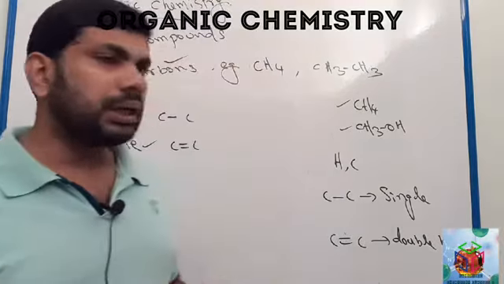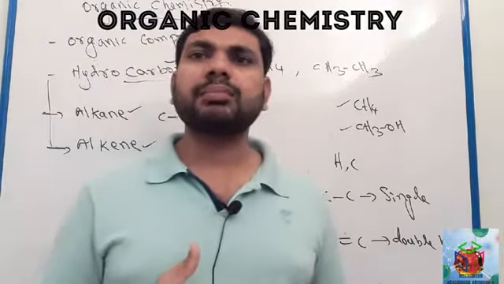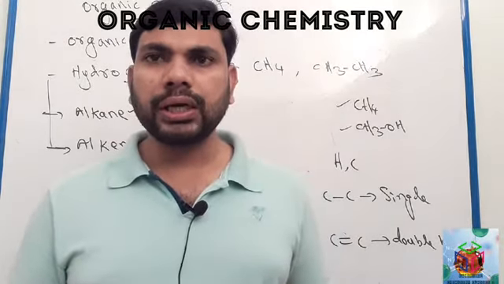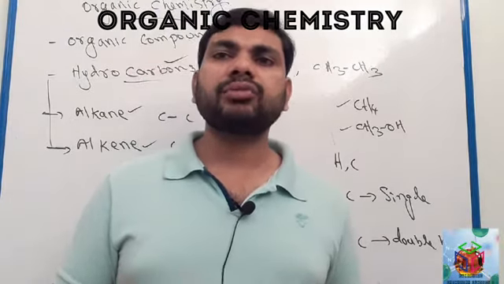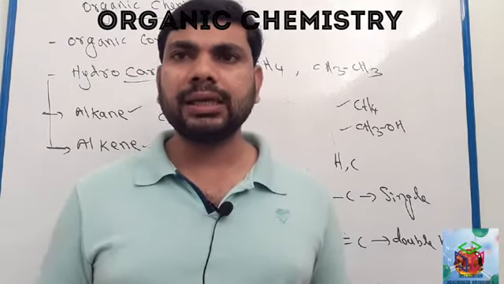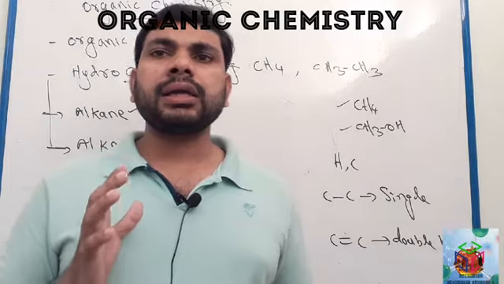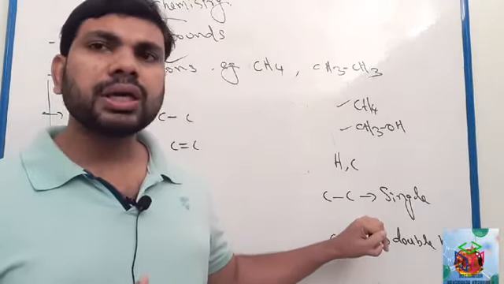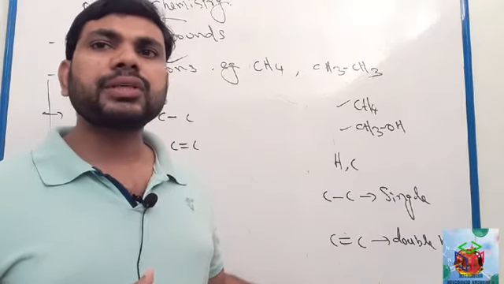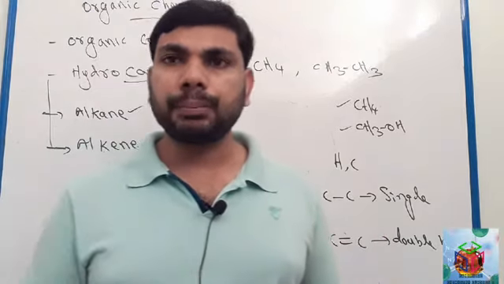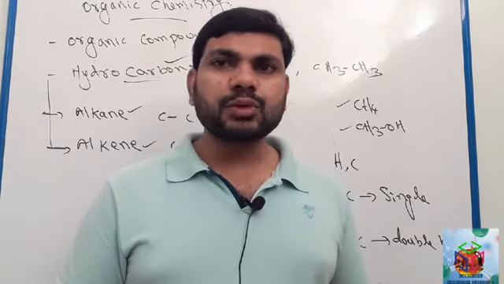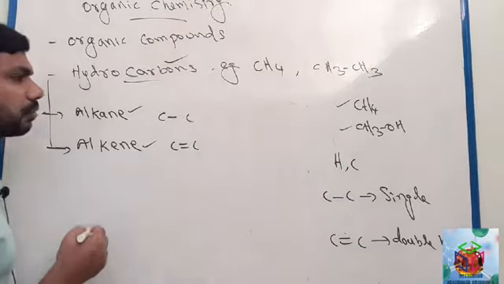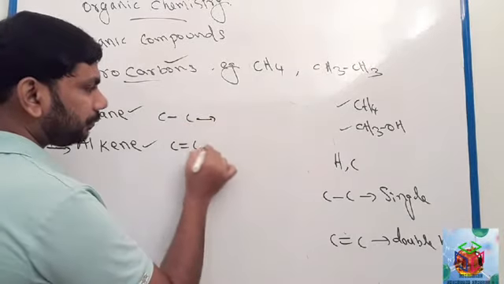So here we learned hydrocarbon. Hydrocarbon means the compound which contains carbon and hydrogen only. There are two classifications of hydrocarbon, alkane and alkene. Alkane means the compound which contains carbon single bonds. Alkene means the compound which contains carbon double bonds. Clear?